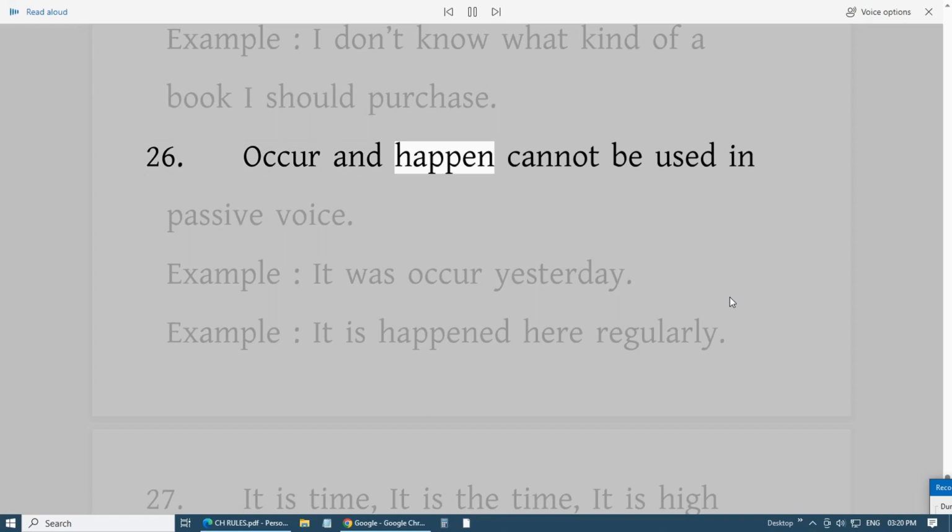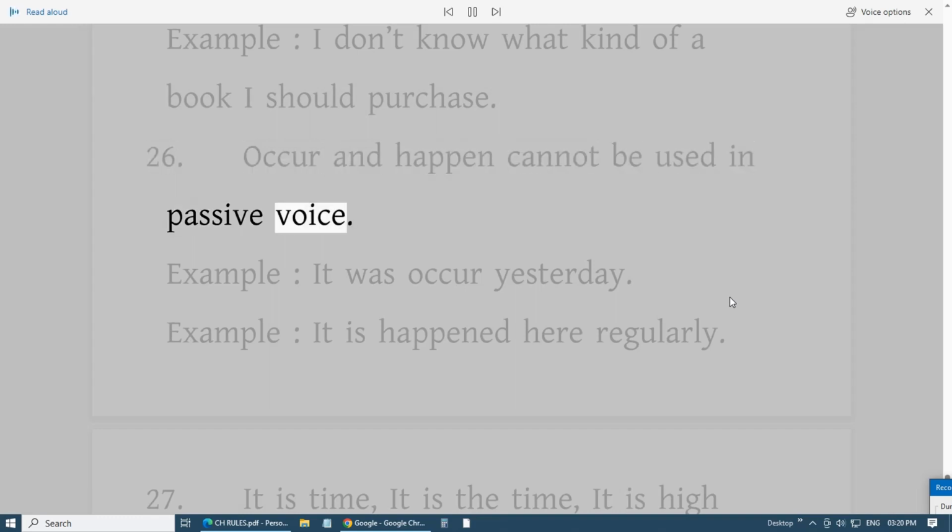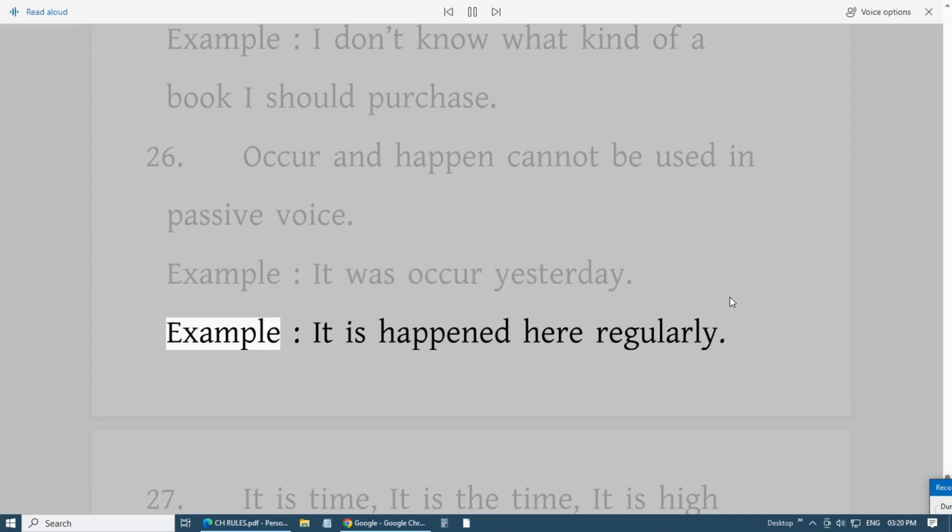26. Occur and happen cannot be used in passive voice. Example, it was occur yesterday. Example, it has happened here regularly.